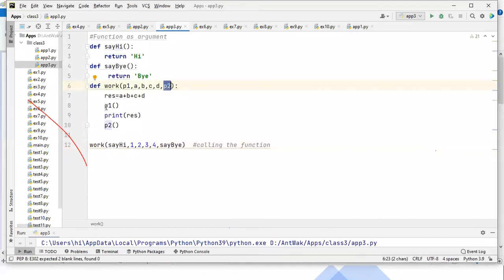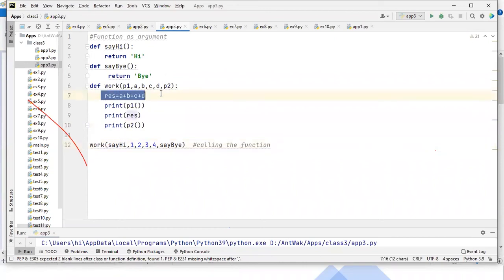Right? And now here we are calling the P1 function. When you call the P1 function, it has the address of say hi, so it returns hi. Now you know what I'm doing? I am printing the function which I'm calling here. You can see print of P1, and here also I'm printing P2 of function.